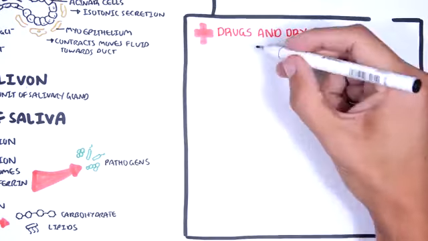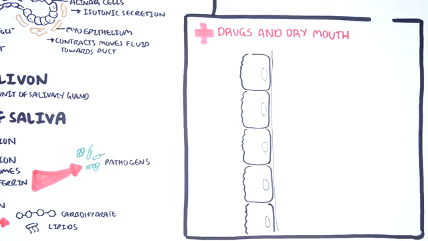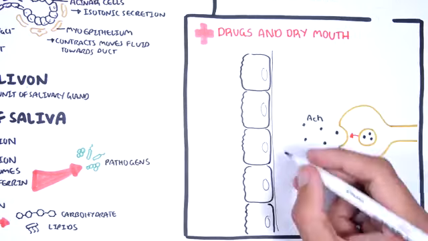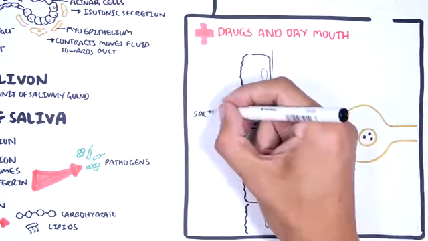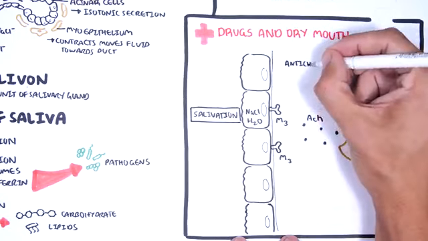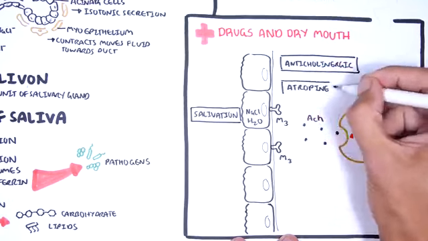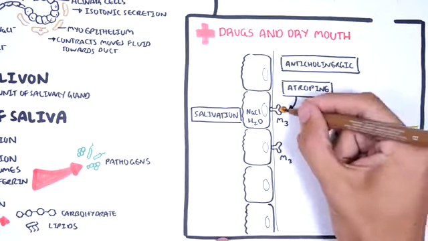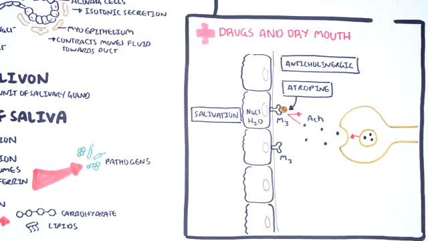So, clinical pharmacology, looking at drugs and dry mouth. Many drugs can cause a dry mouth. Remember, the parasympathetic neuron secretes acetylcholine, which binds onto muscarinic receptors on the basal surface of the acinar cells. This causes salivation. Anticholinergics are drugs that block the action of acetylcholine. Atropine is one example. Atropine works by mimicking acetylcholine, and thus it can bind onto this muscarinic receptor, preventing the actual acetylcholine from binding onto the receptor, thus causing a dry mouth.